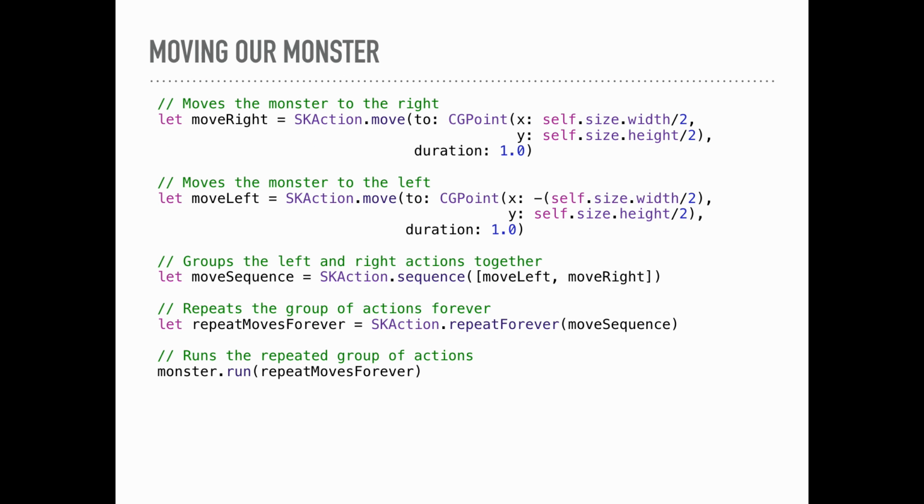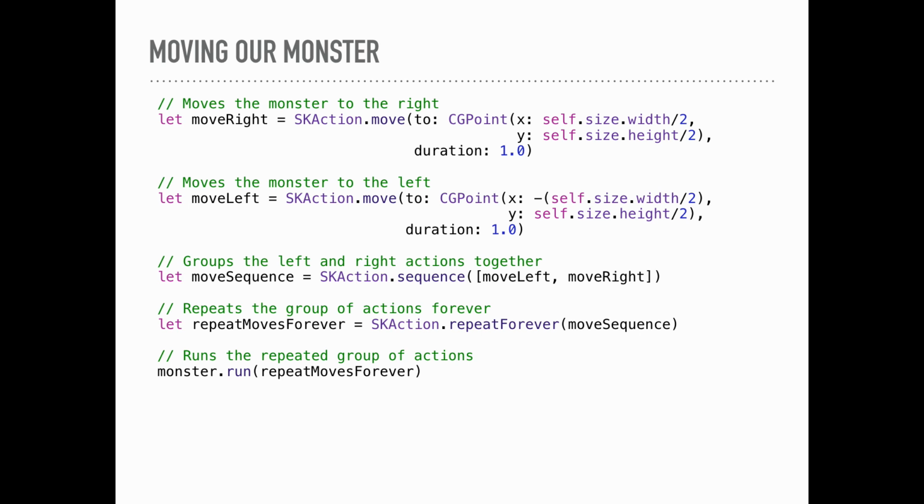So we have a monster, it's on the screen, but it's not doing anything. So we want to start moving our monster. We're going to move the monster back and forth across the screen, and we want that to keep happening as long as we're playing the game. So we start off using SKAction, a class that you use that will move things, group things, and repeat things in a loop. There are all kinds of actions that you can use on there. So we're going to use the move action to move it to the very right-hand side of the screen, and we're going to keep it at the same vertical plane, so it's not going to move up and down. It's going to go back and forth. So we're going to move it right, and then we're going to move it left.